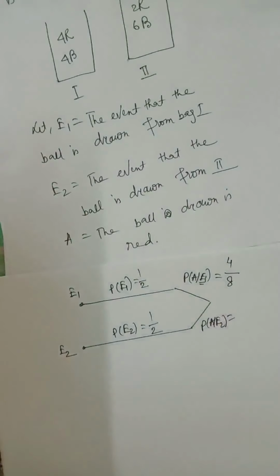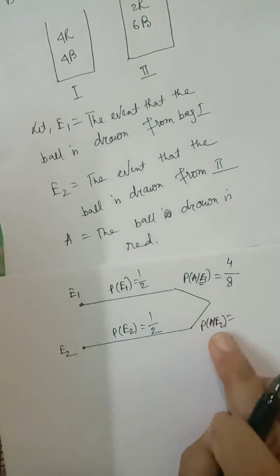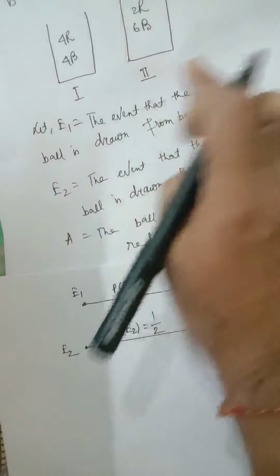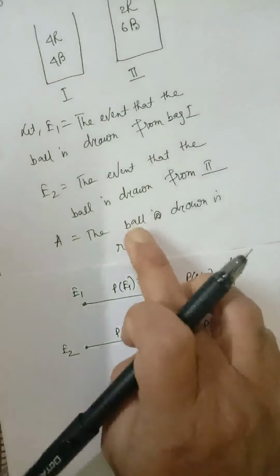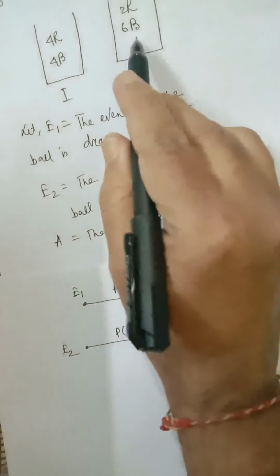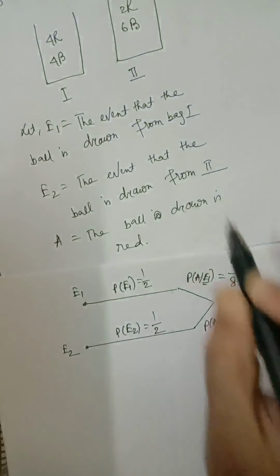So 4 by 8. P of A given E2: E2 means the second bag is selected. A means the ball drawn is red. Now in the second bag there are a total of 8 balls, out of which 2 are red.